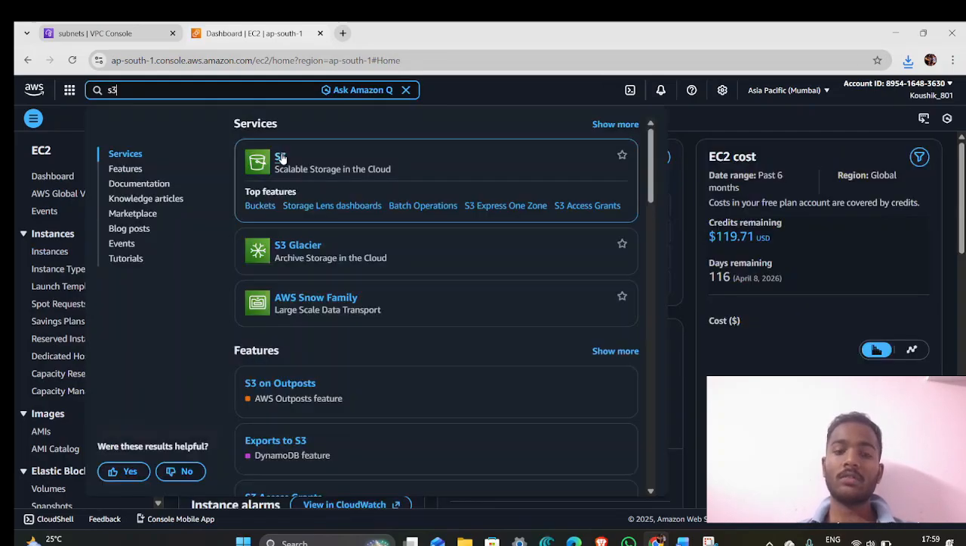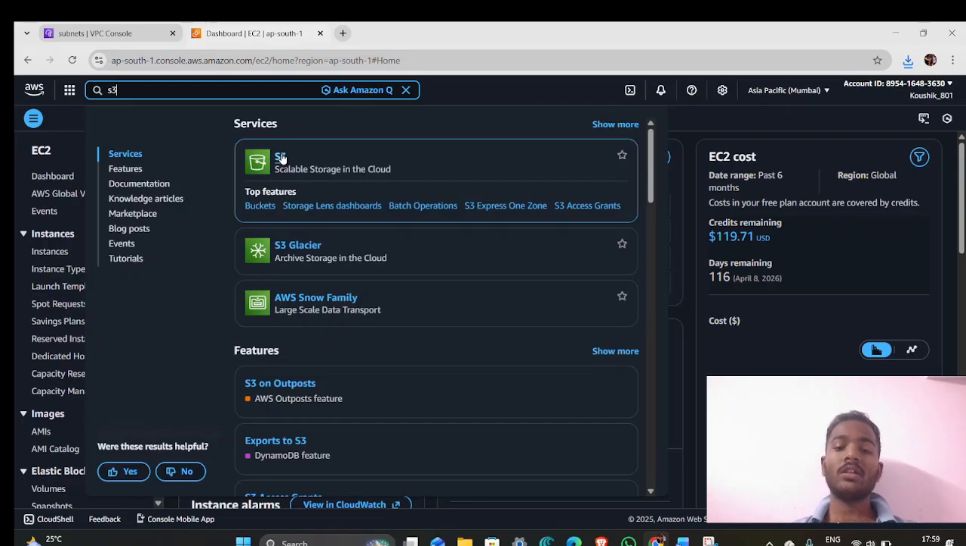Amazon S3. Now we go to S3, Simple Storage Service. Amazon S3 stands for Simple Storage Service. It is an object storage service used to store and retrieve any amount of data. S3 is used to store files, images, videos, backups, logs, and documents. It provides high durability, availability, and scalability. S3 is commonly used for application storage, static website hosting, data backups, and cloud data lakes.